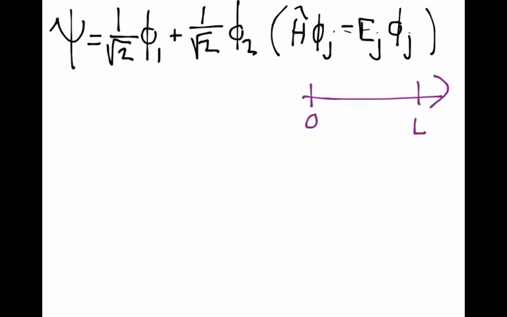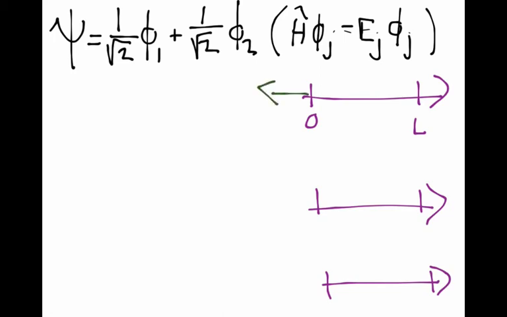Well, first of all, here's what the wave function is going to look like. Here's our x-axis from 0 to L. Let's make a couple more of these because we have 3 functions to worry about. So the first wave function, phi1, is going to look about like this. It's 0 outside of the box, and it's a sine function inside the box. So that's our favorite ground state wave function for the particle in the box.